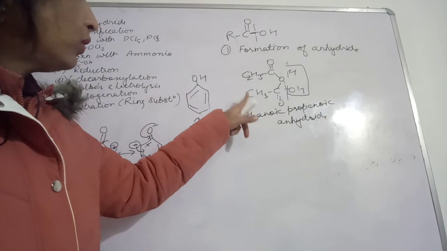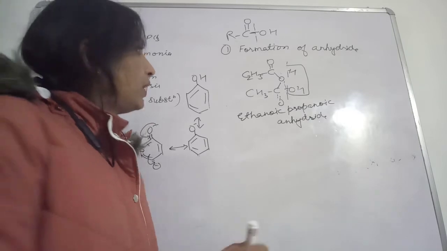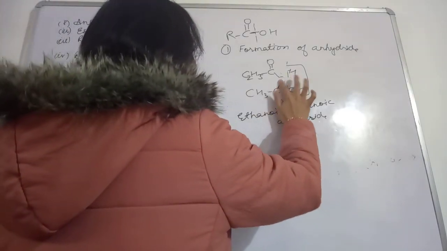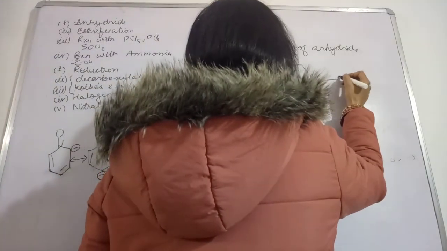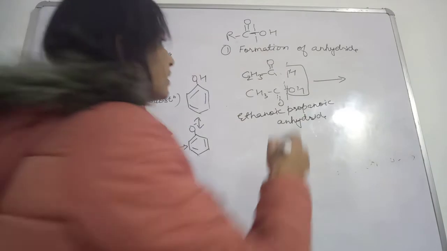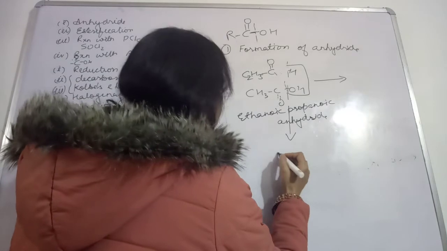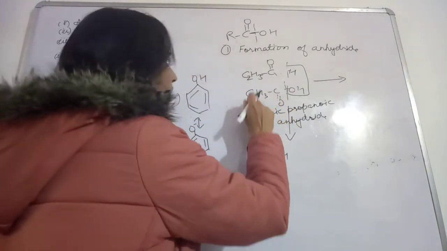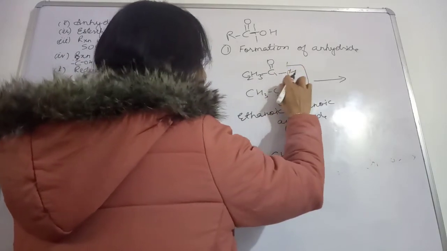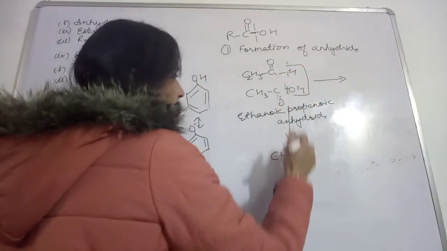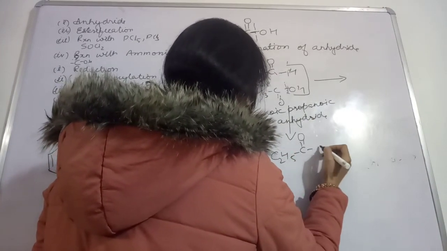Now how will the anhydride be formed? You will have to write like this. In this case, the dehydrating agent, you will show this compound as C2H5, this is CH3, and the bond you show like this, and here also you will show this bond C2H5, then this is COOH.